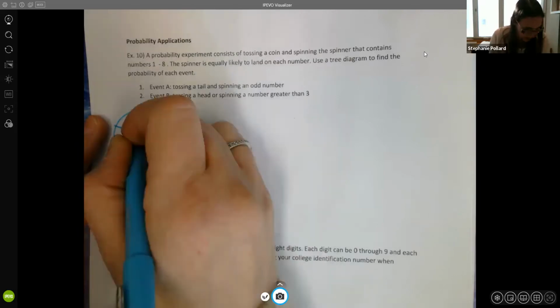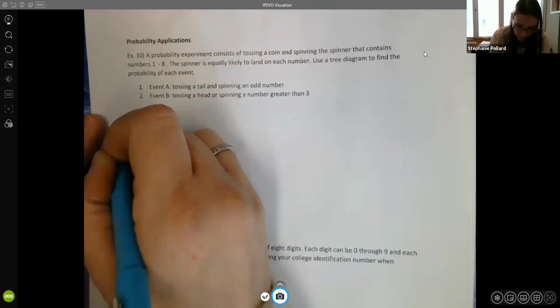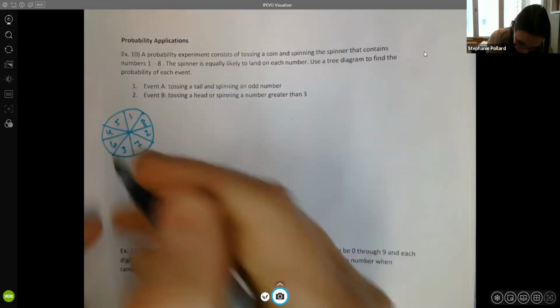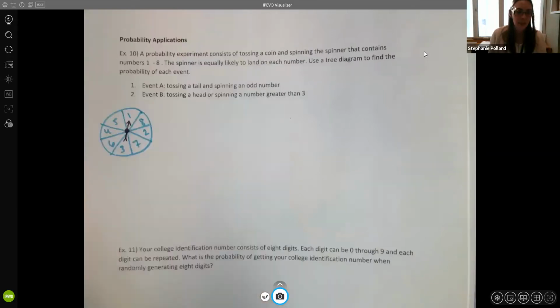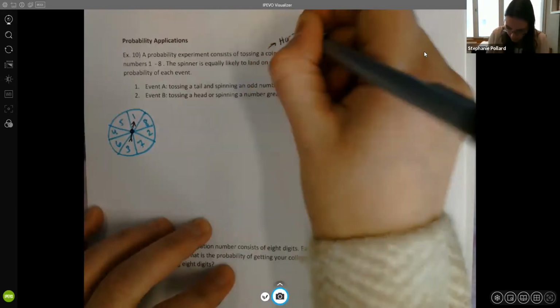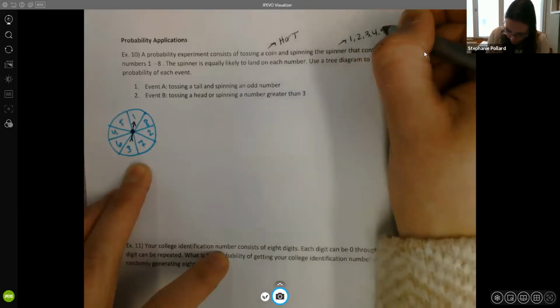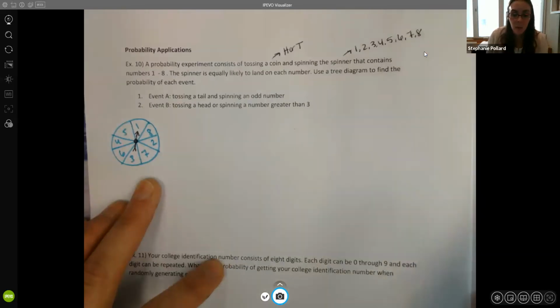So maybe number 1, 8, 2, 7, 3, 6, 4, and 5. The order doesn't really matter at all. They could be in order. And so you have a spinner here. So if you've ever seen games like this, we often have spinners where you spin it around and see what number it lands on. So we have a spinner and we also have a coin that's being tossed. And of course, your coin is going to be either heads or tails, right? Okay. And so your spinner is either numbers 1, 2, 3, 4, 5, 6, 7, or 8. And everything is equally likely.